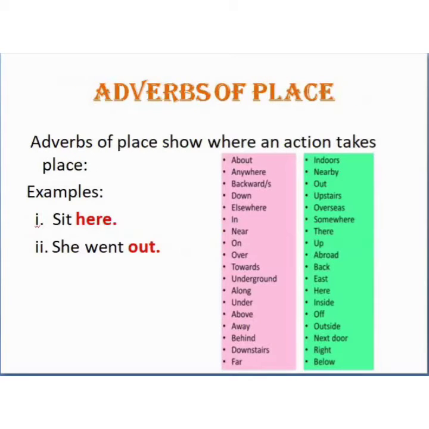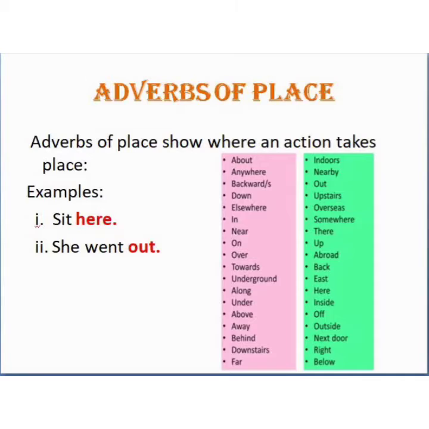So next come adverbs of place. It tells us where something happens. Adverbs of place are usually placed after the main verb or after the clause that they modify. Adverbs of place do not modify adjectives or other adverbs.